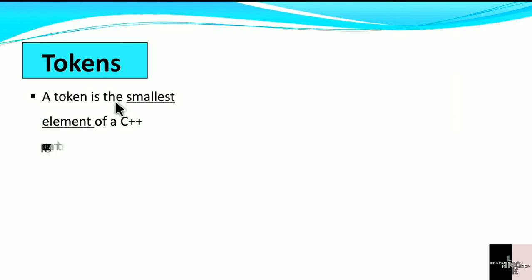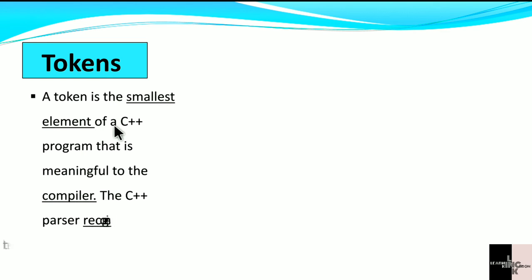Let's move forward. Token. A token is the smallest element of a C++ program that is meaningful to the compiler. The C++ parser recognizes these kinds of tokens. What is a token? A token is the smallest element of a C++ program that is meaningful to the compiler.